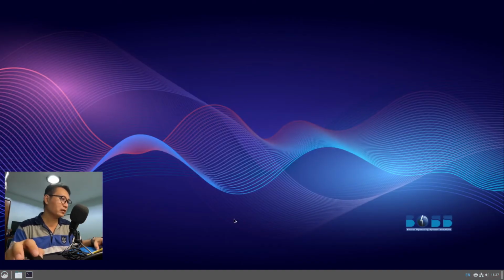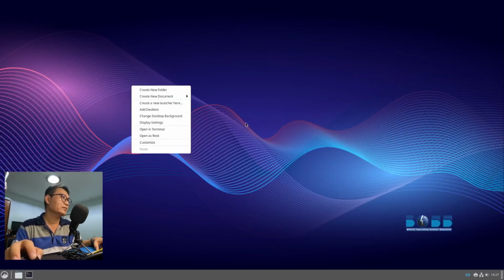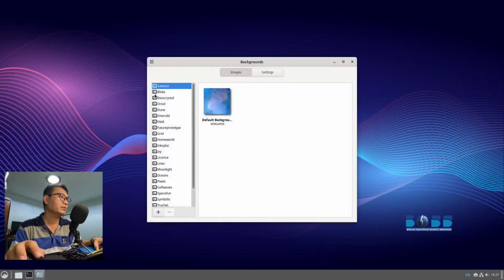And of course, in their panel, they have the notification area on the lower right side. But if you want to move this or the panel somewhere else, you can do that too. The desktop is so clean, there are no shortcut icons right here, so it's basically okay. Let's change the background. We have a lot right here. Each folder or each picture resembles a background.